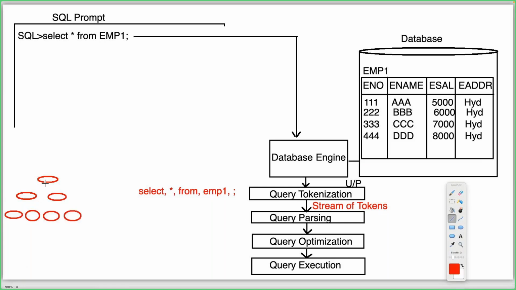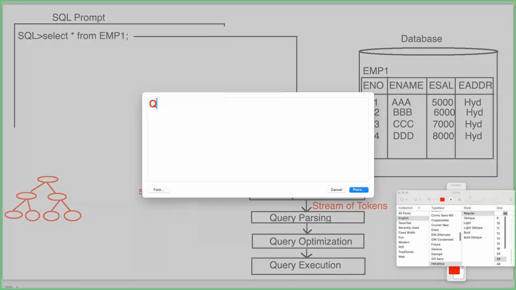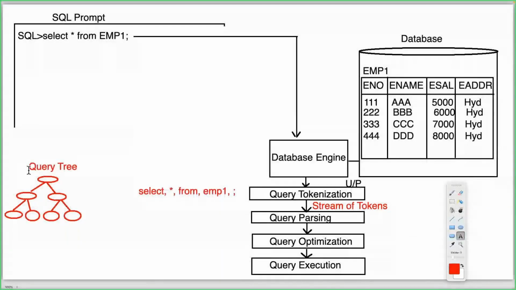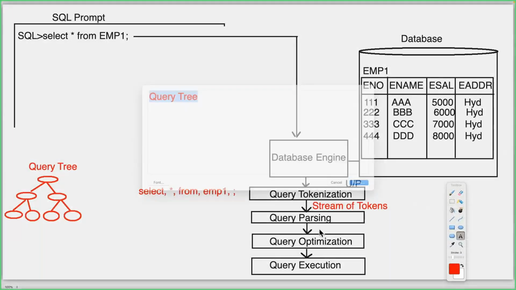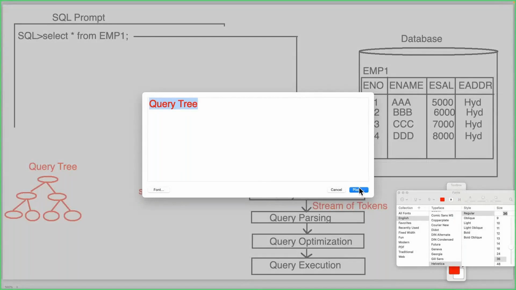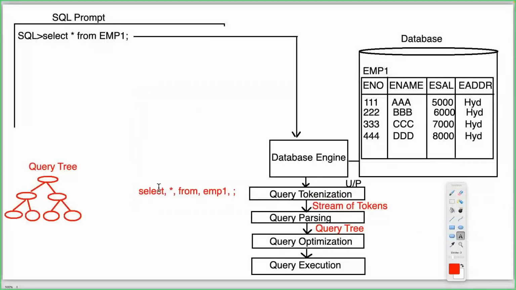Now here we can understand this is a tree. This tree representation is nothing but the query tree. When this tree is created, that query tree is provided as an output from the query parsing phase. Query tree is an output from the query parsing phase. Understand it clearly. All of you are getting it or not? Okay, fine.